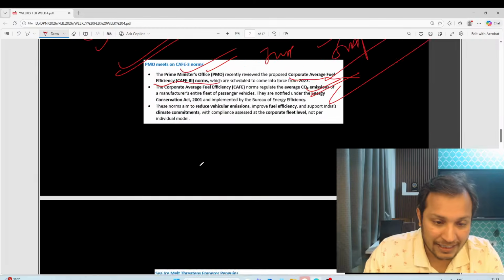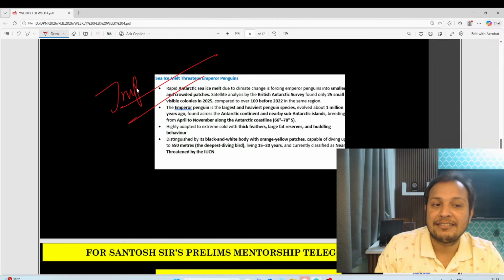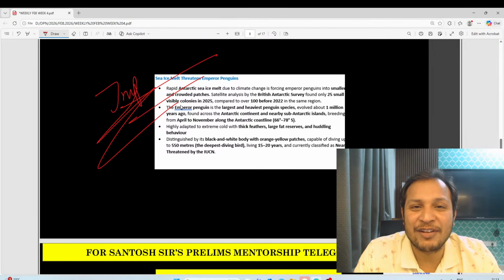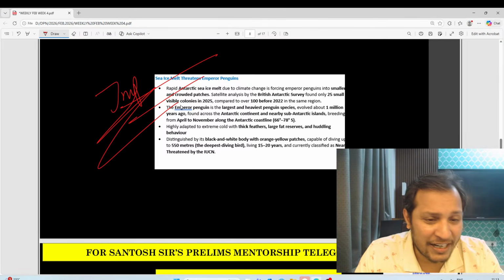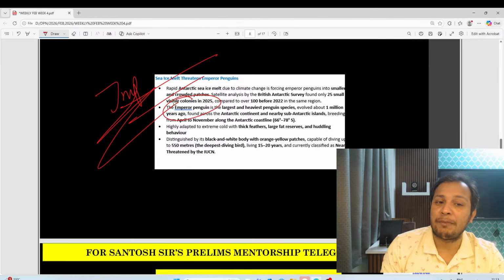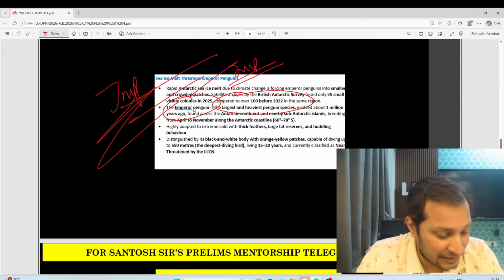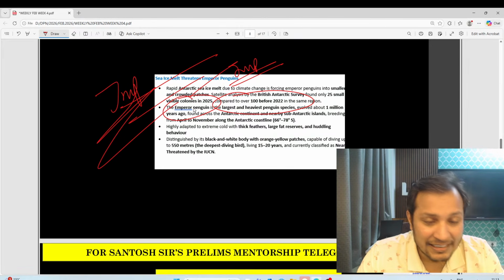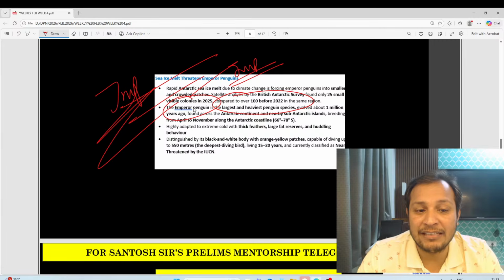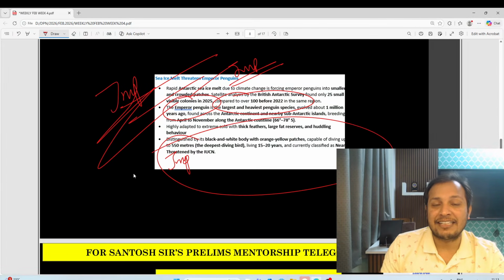Next, we have the penguins. Guys, where are penguins found? Can anybody tell me? Penguins are found in Antarctica. Guys, there is a species called the emperor penguin. This is the largest and heaviest penguin. This is very, very important. It is near threatened in IUCN.